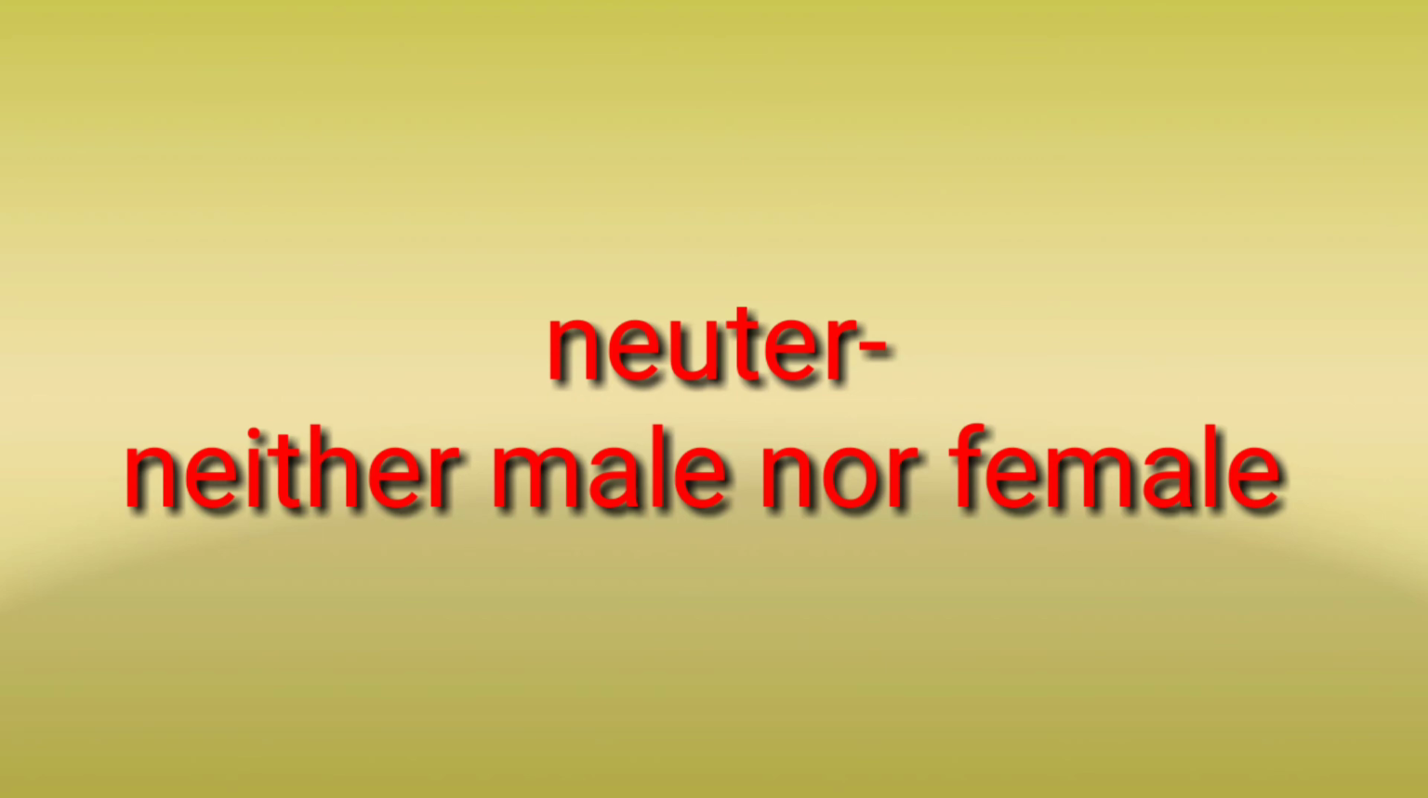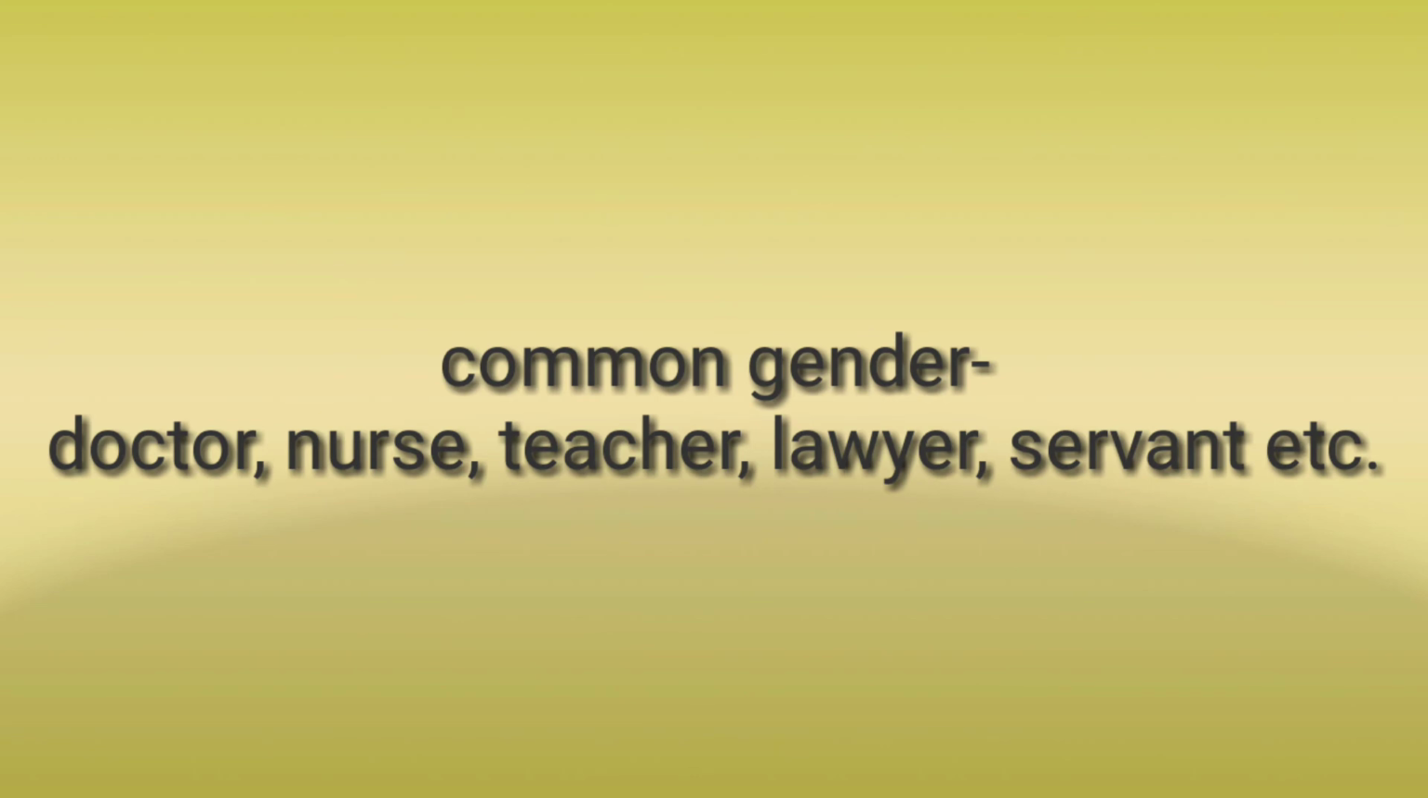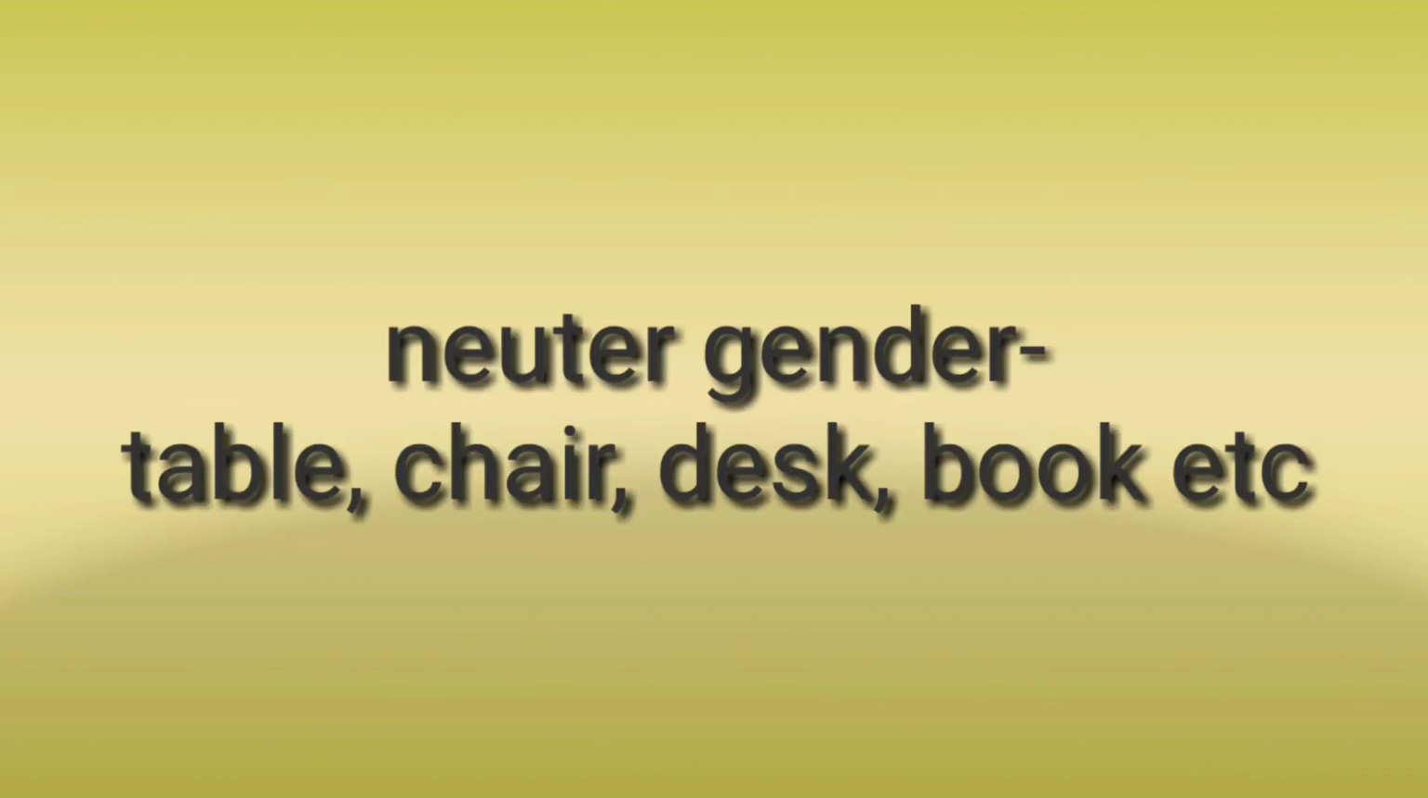So we will see first masculine and feminine. Horse is masculine, its feminine is mare. Man is masculine, its feminine is woman. Boy is masculine, its feminine is girl. Some common gender are doctor, nurse, teacher, lawyer, servant, etc. And some neuter gender are table, chair, desk, book, etc.